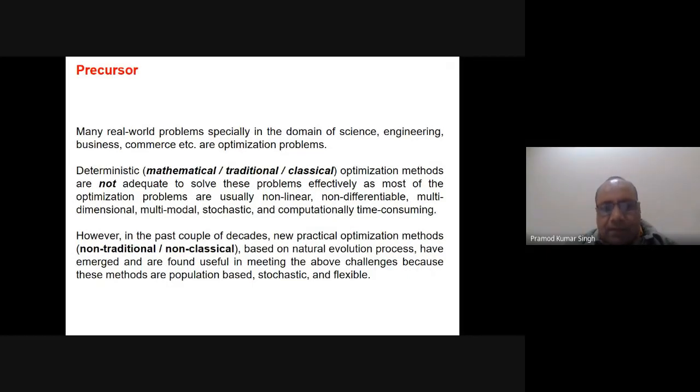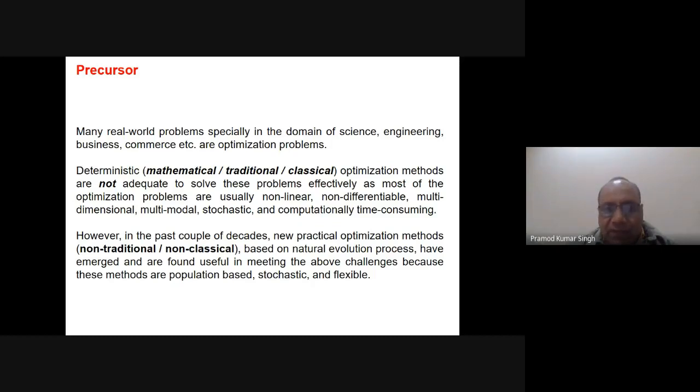Deterministic, and in brackets I have written mathematical, traditional, classical. In different books you will find these different names, but these are all basically the same. Deterministic optimization methods are not adequate to solve these problems effectively, as most optimization problems are usually non-linear, non-differentiable, multidimensional, multimodal, stochastic, and computationally time consuming.